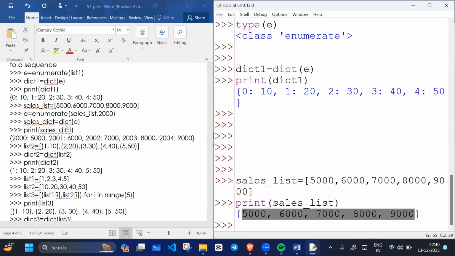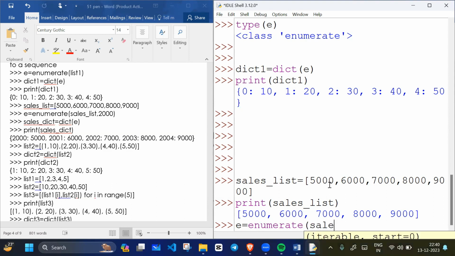Then I want to convert this list data into a dictionary. First I will convert it into an enumerate object, so I write E equals enumerate, and inside I write sales_list. I want to check the sales data of year 2000, data from 2000 onwards.